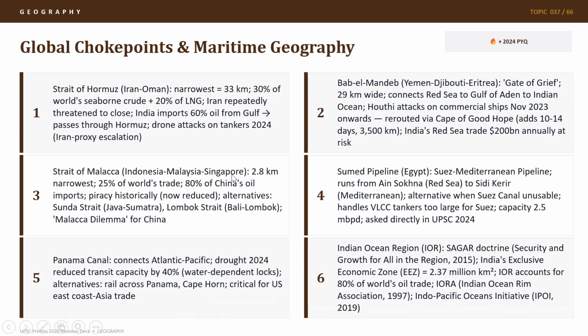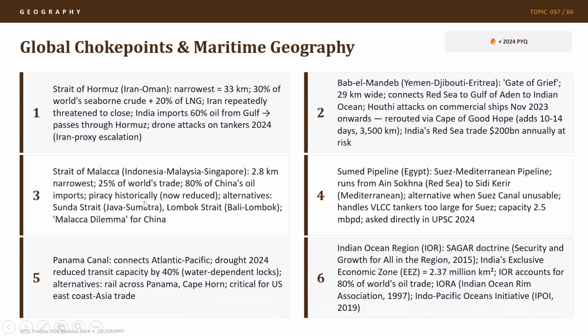Strait of Malacca, well, it has India, Indonesia, Malaysia, and Singapore. And in fact, it's at its narrowest point near Singapore. It is only 2.8 kilometer wide. 25% of the world's trade and 80% of China's oil imports flow through this. And that's why it is called Malacca dilemma for China. In fact, India is trying to develop the Great Nicobar Island strategically to have better control of the Strait of Malacca, which will amount to 25% of world's trade.